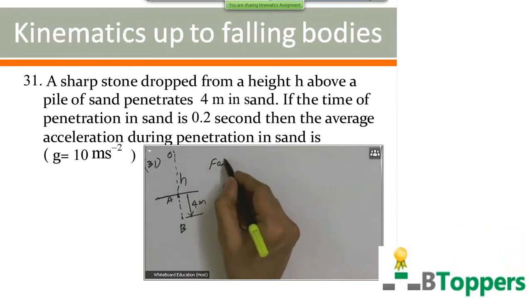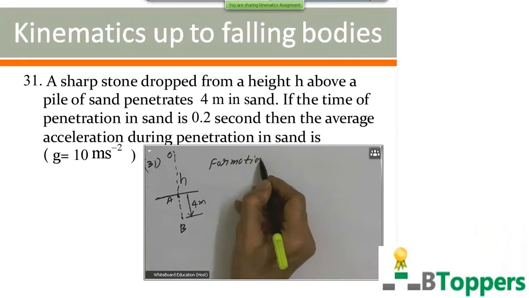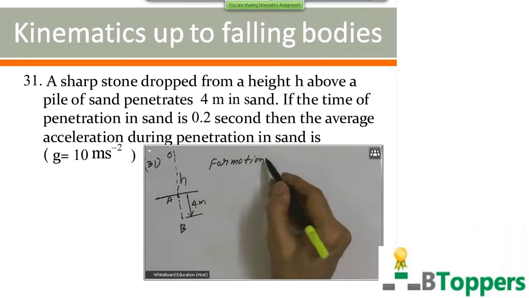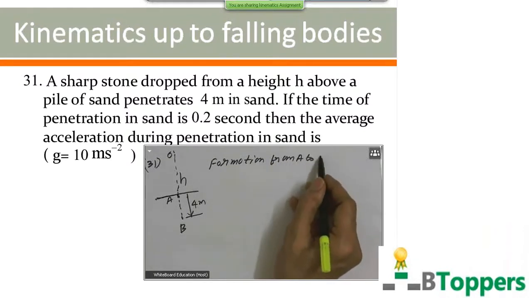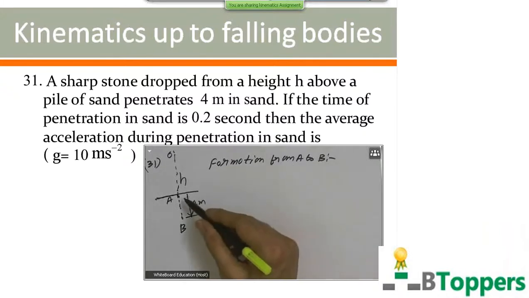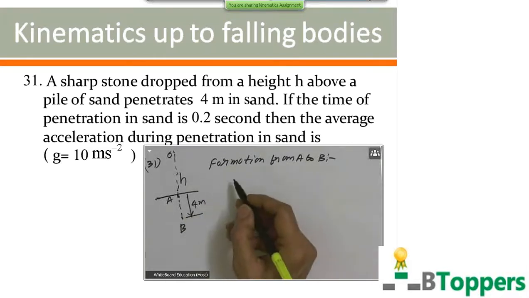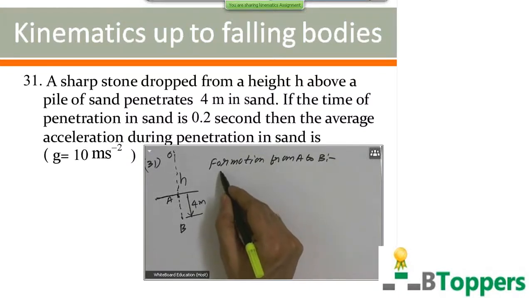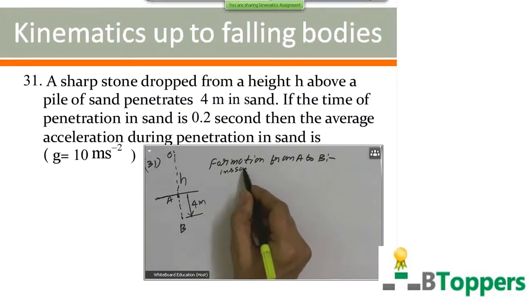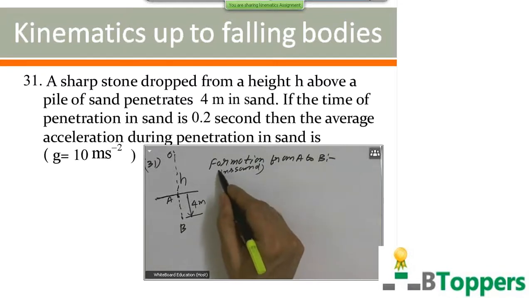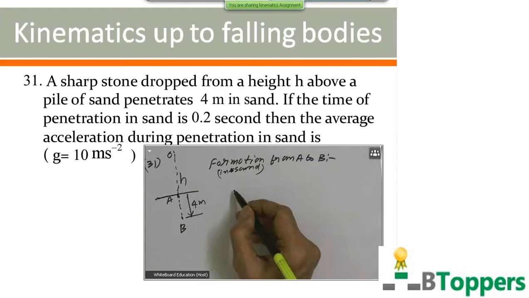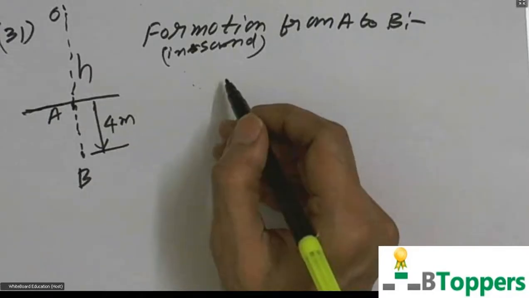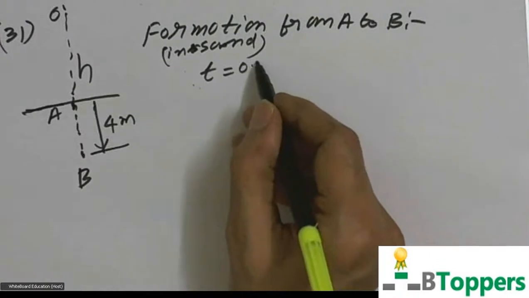So for motion in sand, you cannot take acceleration a as equal to g. You can take acceleration a equal to g only for motion from O to A. For motion from A to B, acceleration should not be taken as equal to the acceleration due to gravity, because when the stone is penetrating inside the sand, in addition to the gravitational force, it experiences the retarding force by the sand. So you cannot take a as g. For motion from A to B inside the sand, the time of penetration is given as 0.2 seconds.